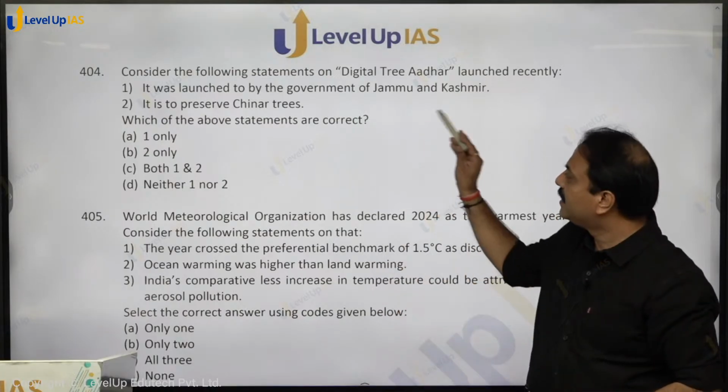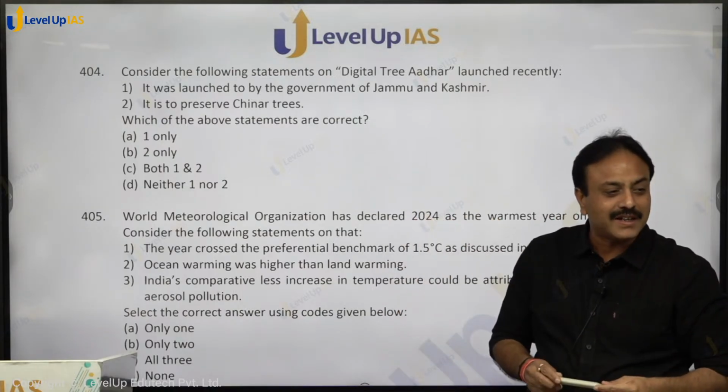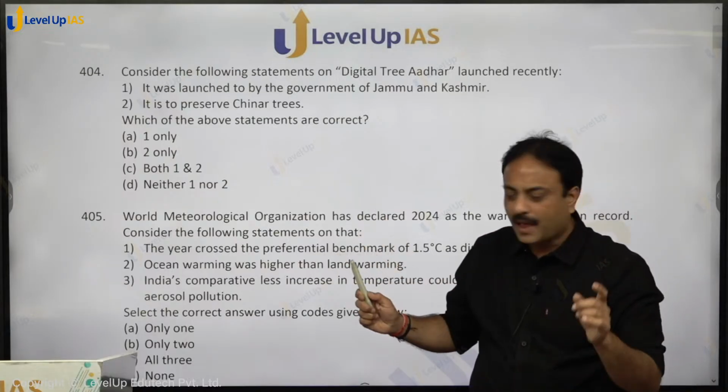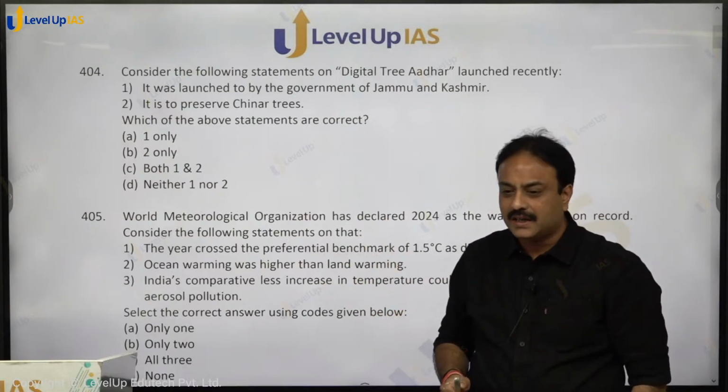It was started by Jammu and Kashmir. It was to preserve chinar trees, right? So both 1 and 2, option C for cat, shall be the right answer. Clear on that?